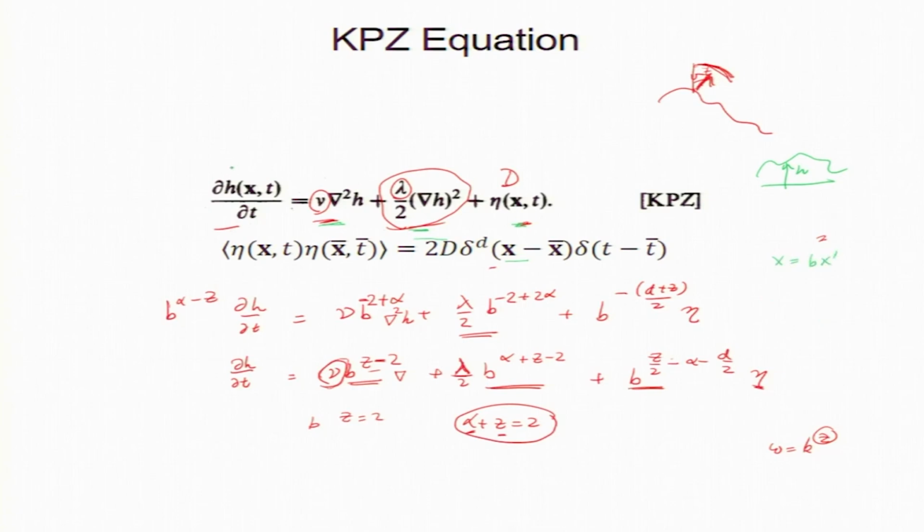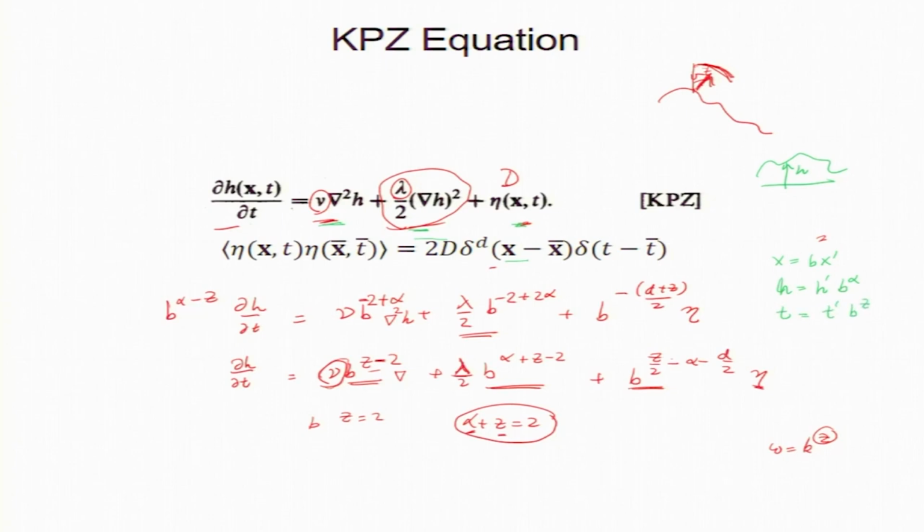In fact, I write down the equation for h prime and so on, and so h equal to h prime times b to the power alpha, and t is t prime times b to the power z.